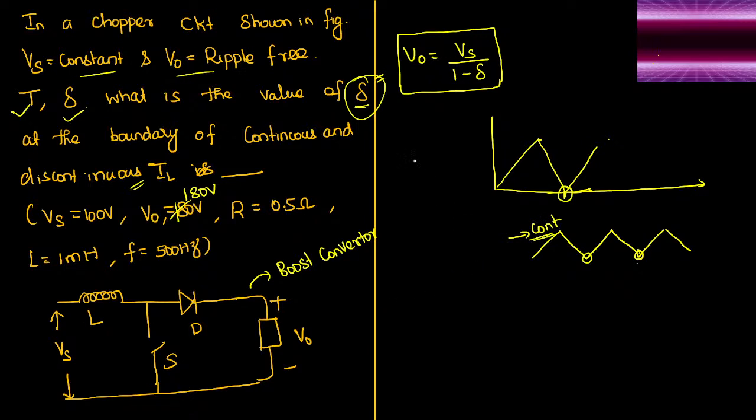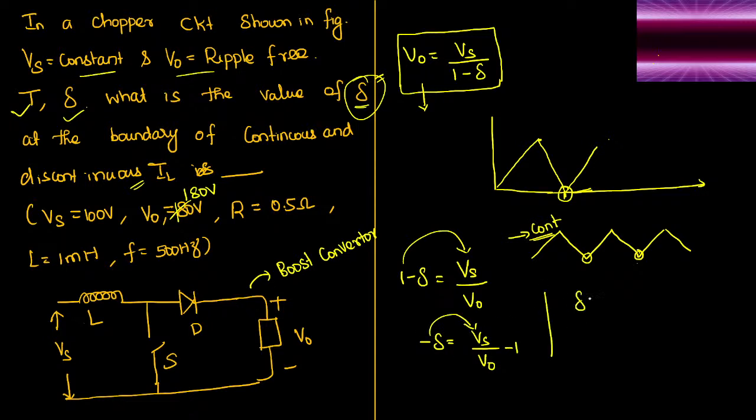Okay, sir. And we know the output and the input relation from this. Simply from this, if I reduce this expression, if you pass 1 minus delta to the left hand side, it can be written as Vs upon V0. So minus delta equal to Vs upon V0 minus 1. Pass this minus also to the right side, such that the value of delta will become 1 minus supply voltage Vs upon V0.